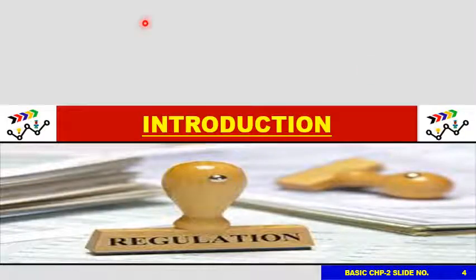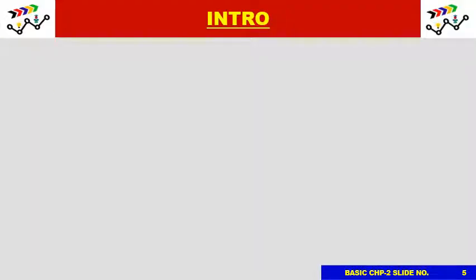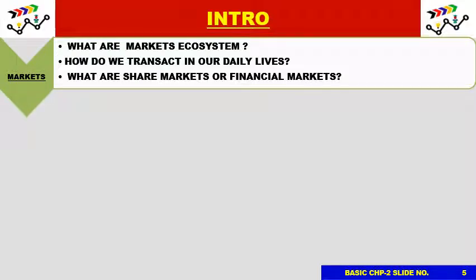So with this we come to the introduction of today's chapter. Now what are markets? What is the market ecosystem? We'll be taking up this important question in this chapter. A market is nothing but any place where you can buy and sell anything. Now how do we transact in the markets in our daily lives? We just give money and buy a certain thing. Now what are share markets or financial markets? Are they different from regular markets? That we'll see.